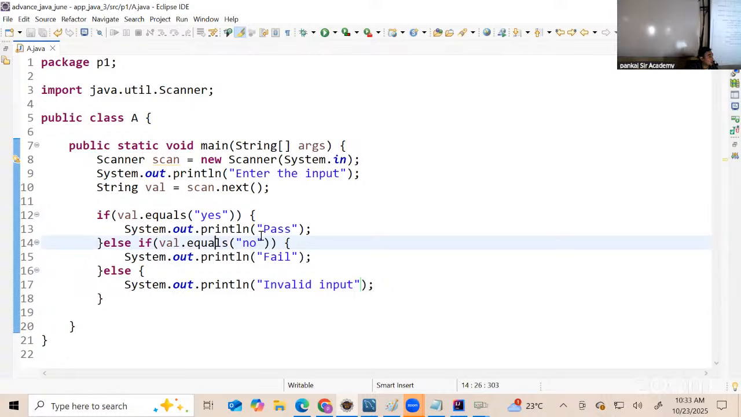Sometimes logic building, when we do these conditional statements, is important, right? So here we cannot use just if condition. We will have to use if else because there are multiple condition checks happening on val. When multiple condition checks happen on a particular variable, it is better to go with else.